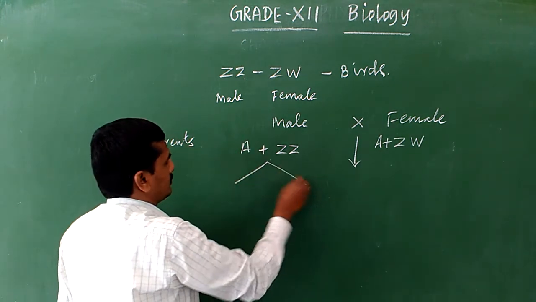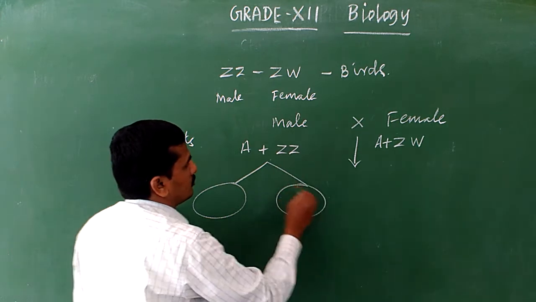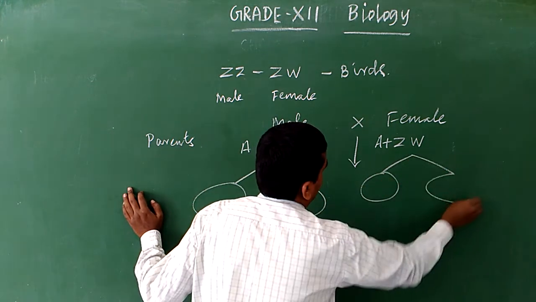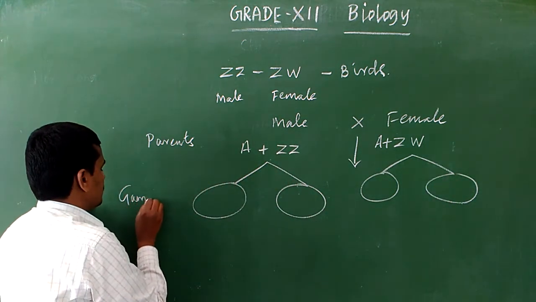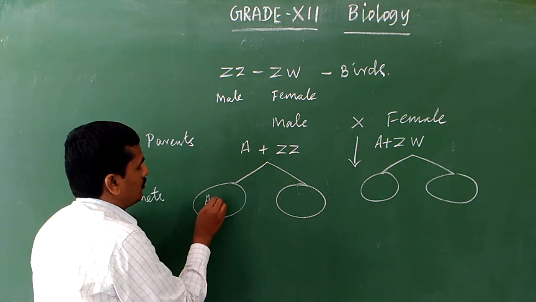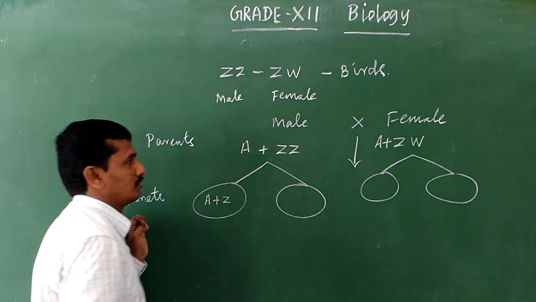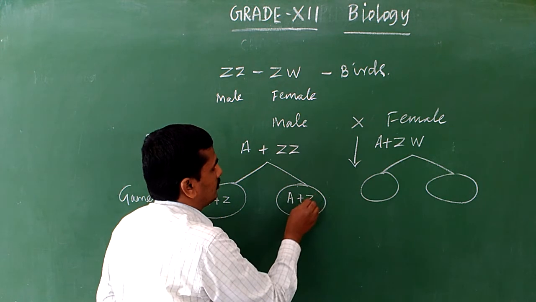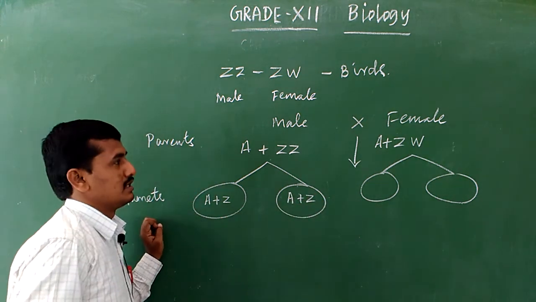During gamete formation, two types of gametes are produced. In the male, one gamete has autosomes plus one Z chromosome as the sex chromosome, and another gamete also has autosomes plus a Z chromosome as the sex chromosome.